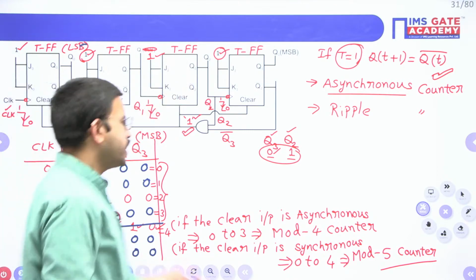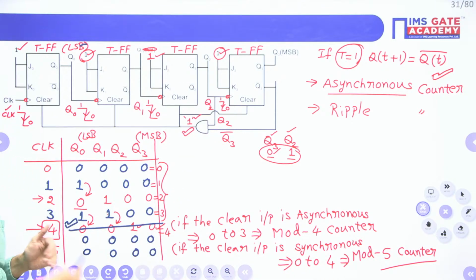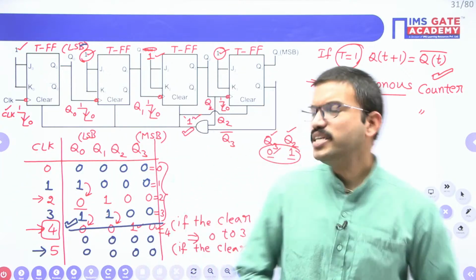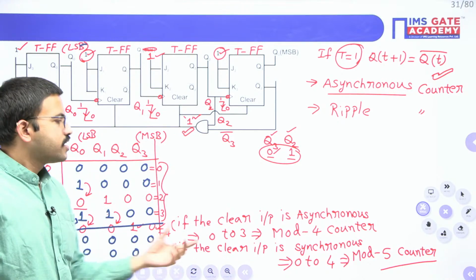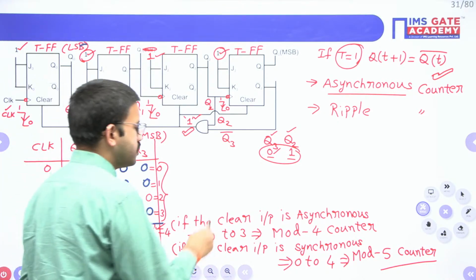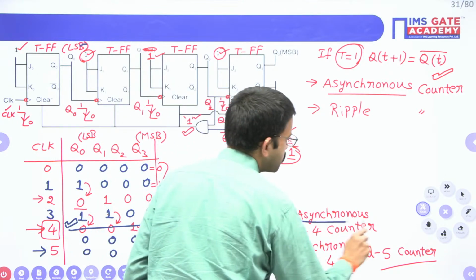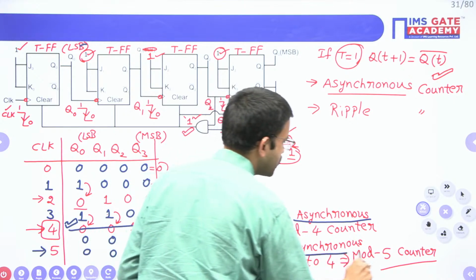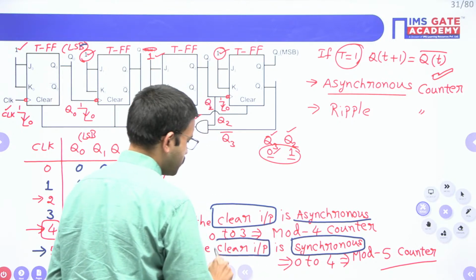Whereas if the clear input is synchronous, you have to apply the next clock signal. That's all. Simple logic. Based on this the answer will vary. If in the question they mention asynchronous, you will get one answer. If they mention synchronous, then you will get another answer. So this is very, very important.